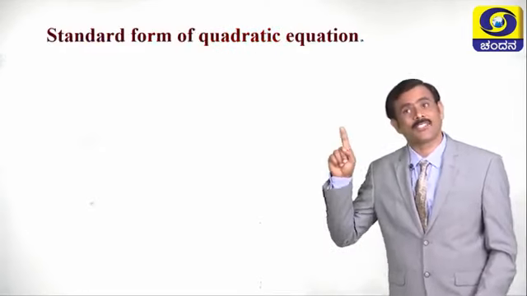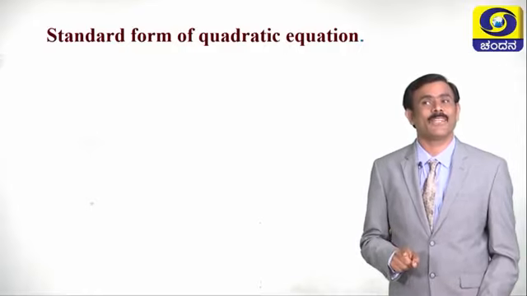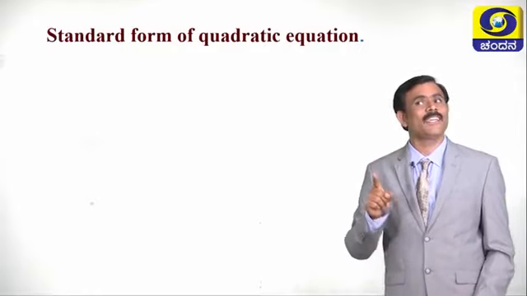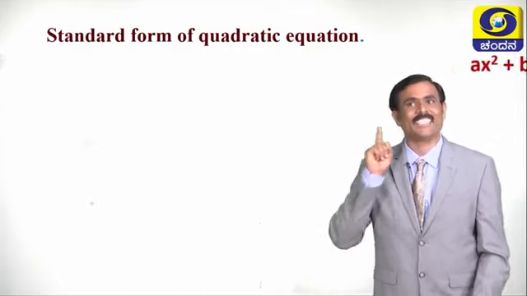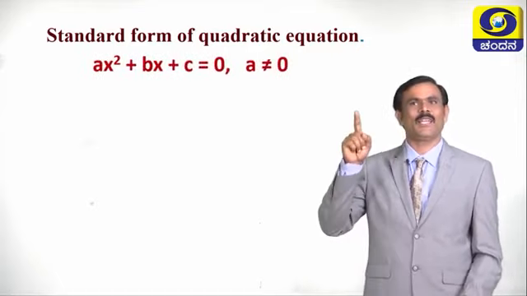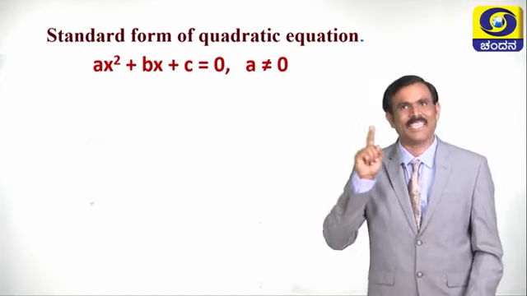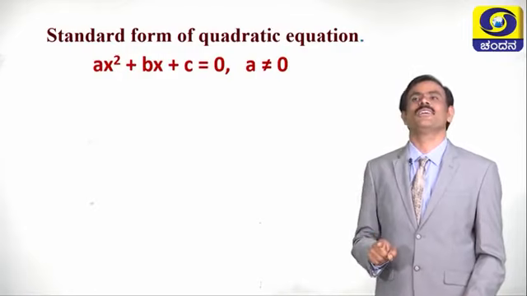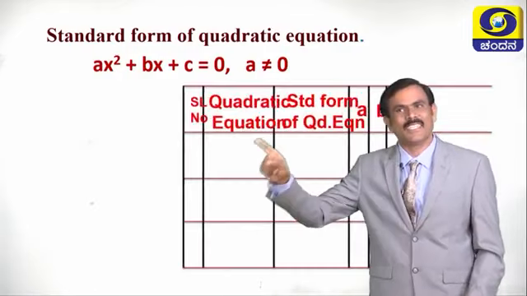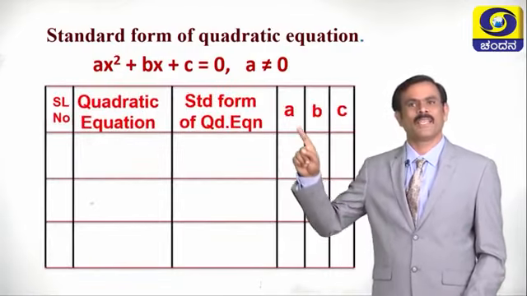What is the standard form of quadratic equation? Already you have learnt. Tell me. The standard form of quadratic equation is ax square plus bx plus c equals 0, where a is not equal to 0.